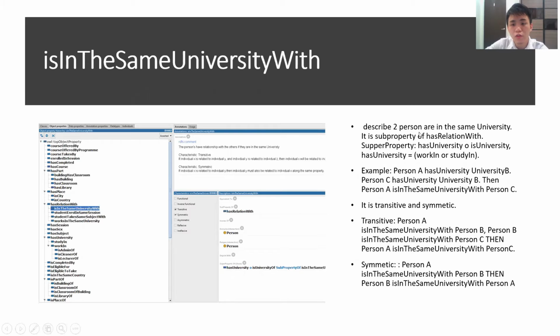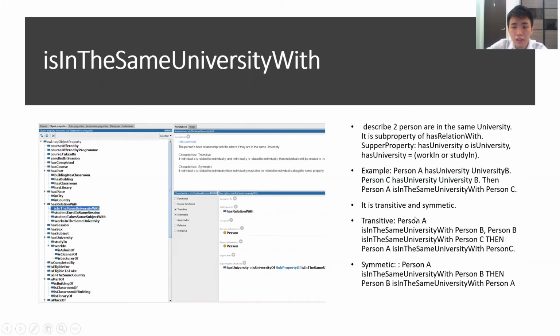The next one is in the same university with. It describes two persons who are in the same university. It is a subproperty of has relationship with. The super property is has university, o, is university of. For example, person A has university B. Person C has university B. So they are in the same university with each other.